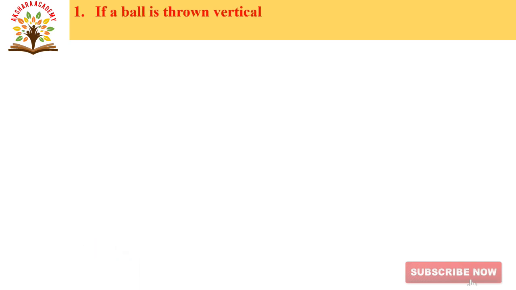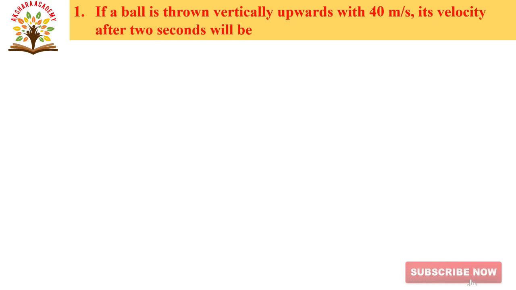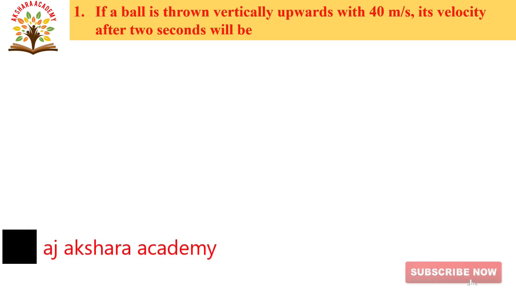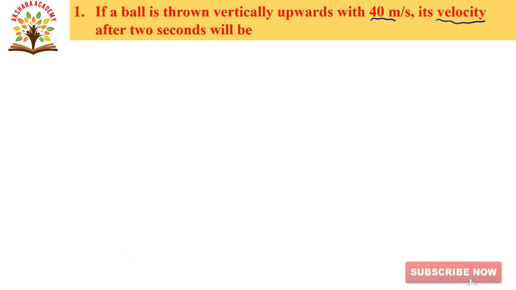If a ball is thrown vertically upwards with 40 meters per second, its velocity after 2 seconds will be. In this question, they given a ball is thrown vertically upwards with 40 meters per second. You have to find out velocity after 2 seconds. Now, let us come to the solution.